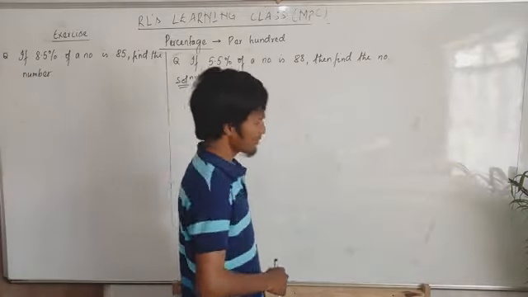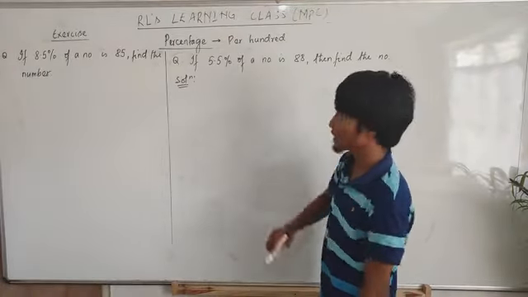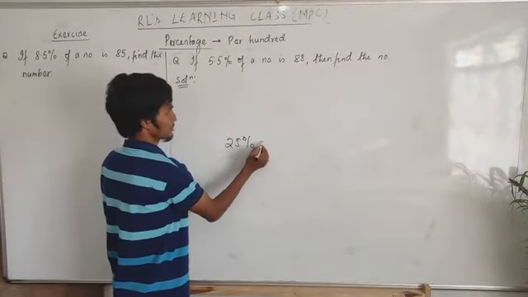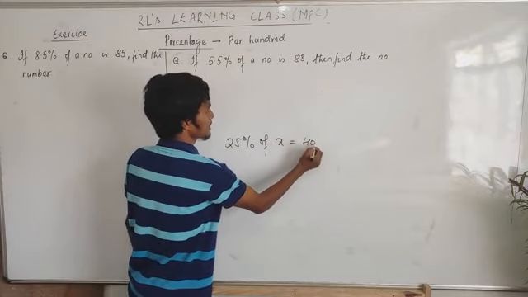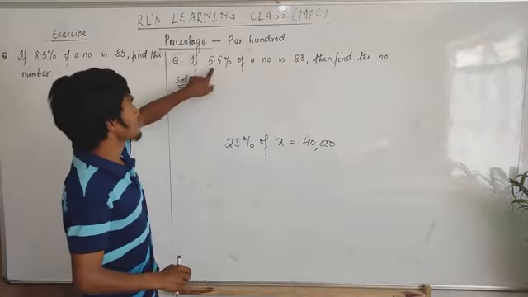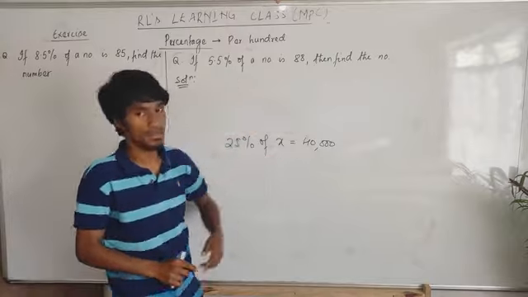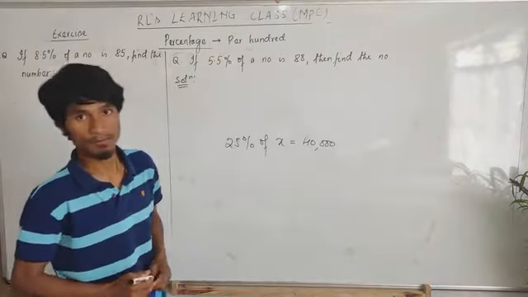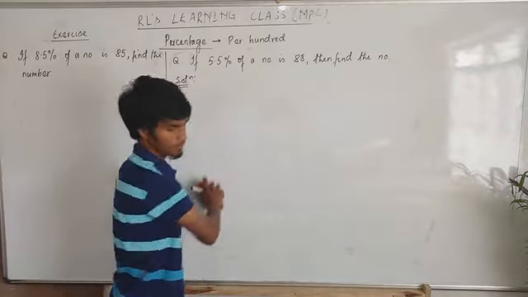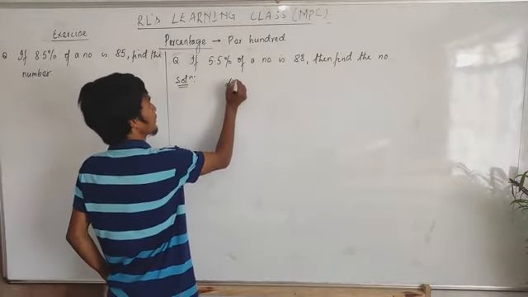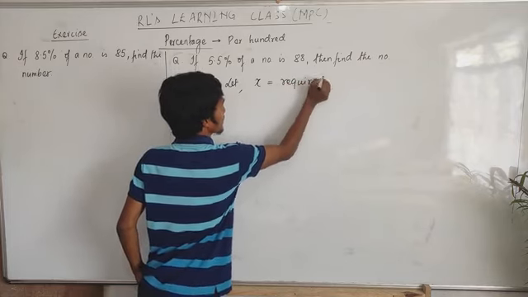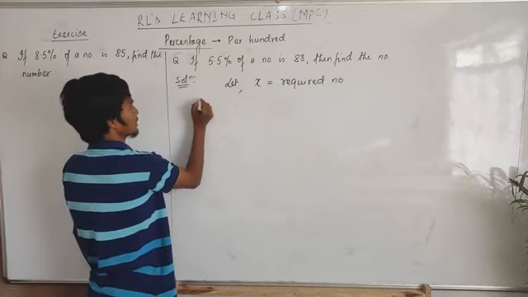Okay, now if 5.5% of a number is 88, like in that last question, 25% of x is equal to 40,000. But here, 55% of x is 88. Then find x. That's what it means. Okay, this question is very simple. Let x be the required number. Then I'll do this now.